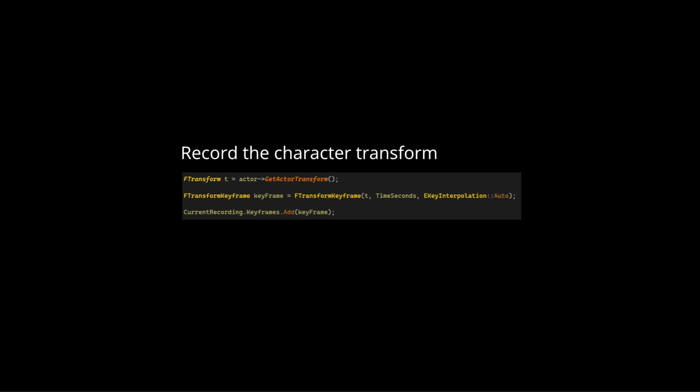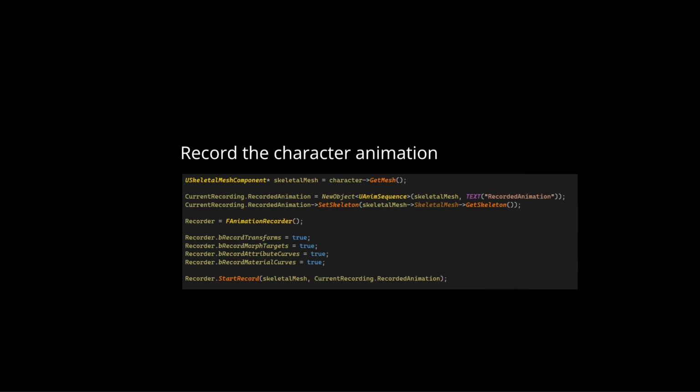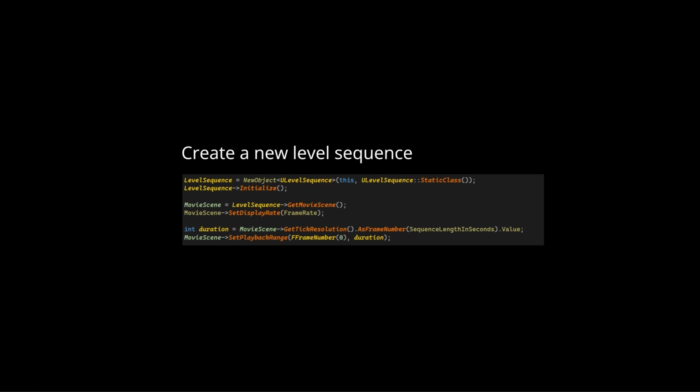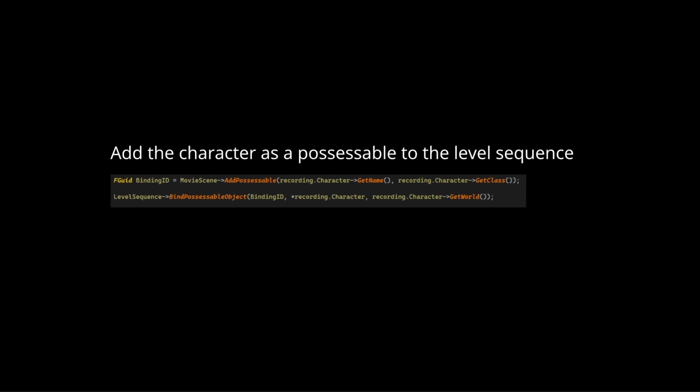How did I solve this? I followed these 9 steps, most already mentioned in the article. Record the character transform. Record the character animation using the animation recorder. Create a new level sequence. Add the character as a posable object to the level sequence.